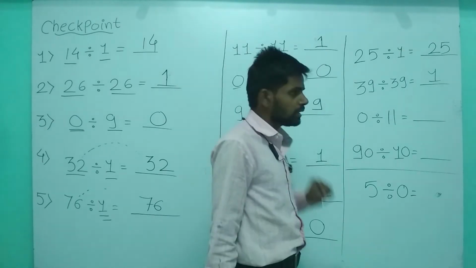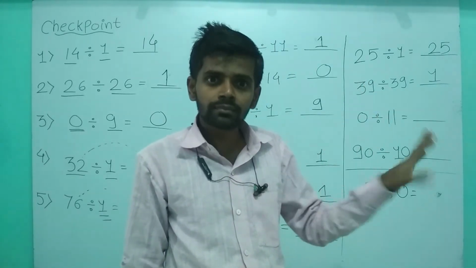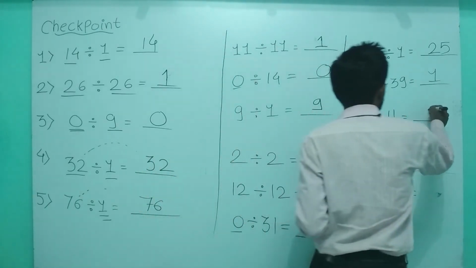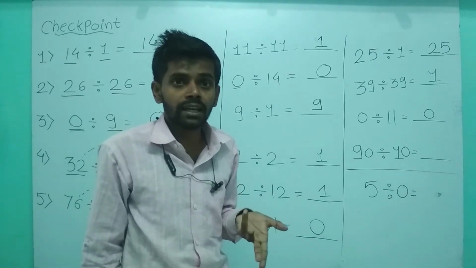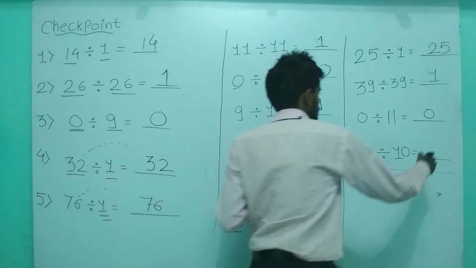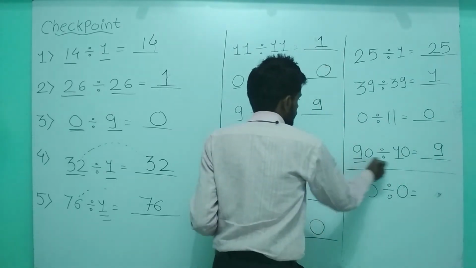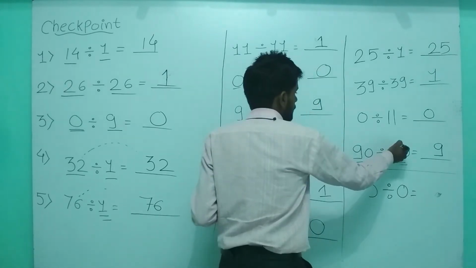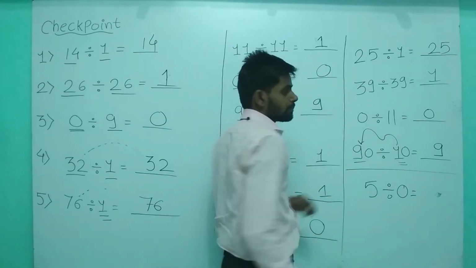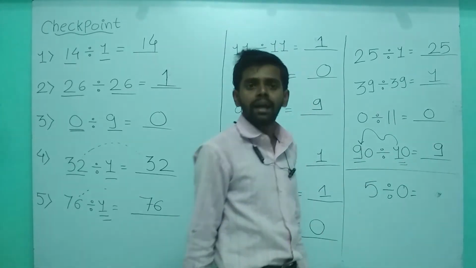Okay. Now here, if 0 is divided by any number, the answer is 0. Like this, 90 divided by 10. 10 nines are 90. We have to divide 90 by 10. That means we have to speak the table of 10 until 90 comes. So we know that 10 nines are 90.